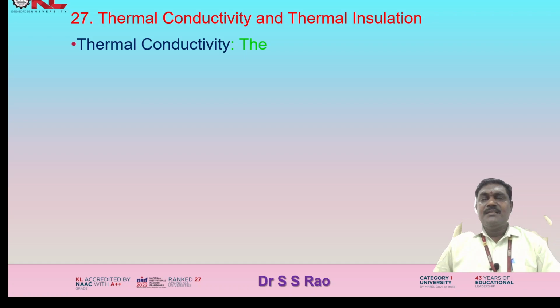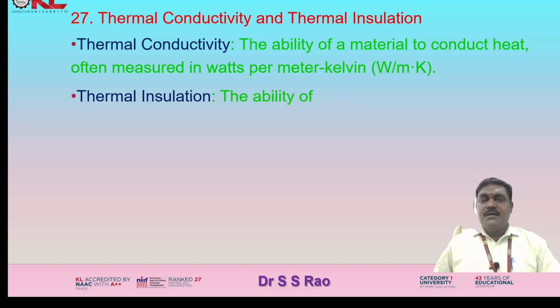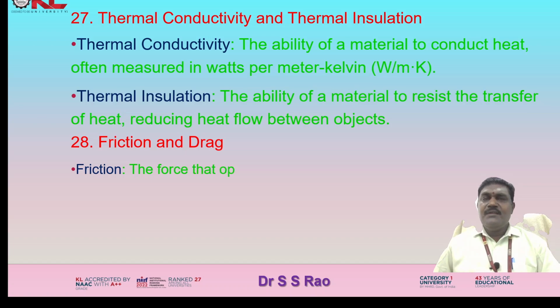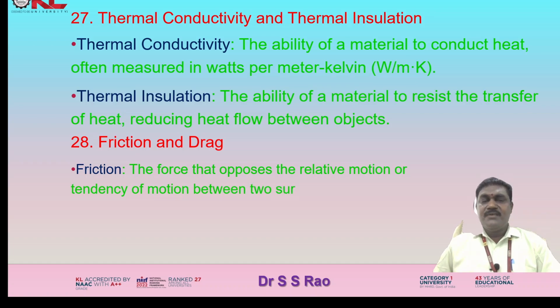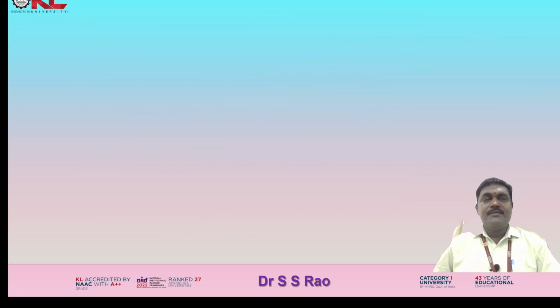Thermal conductivity and thermal insulation. Thermal conductivity, the ability of a material to conduct heat, often measured in watts per meter Kelvin. Thermal insulation, the ability of a material to resist the transmission of heat, reducing heat flow between objects. Friction and drag. Friction, the force that opposes the relative motion or tendency of motion between two surfaces in contact. Drag, the resistance force that acts on an object moving through a fluid, air or liquid.